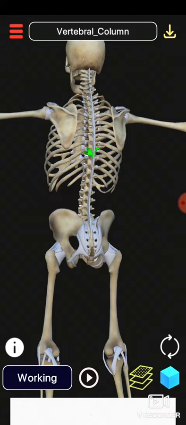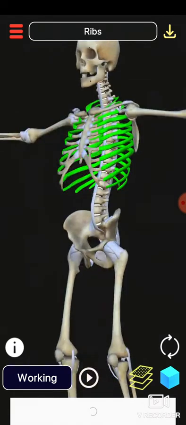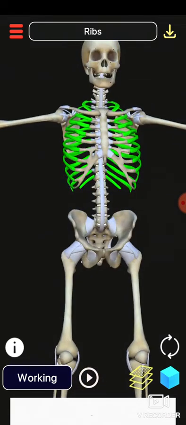So ribs at the back side are connected to the vertebral column, and at the front side, these ribs are connected to the sternum. In our body, how many ribs are present? 12 on each side. 24 ribs are present.